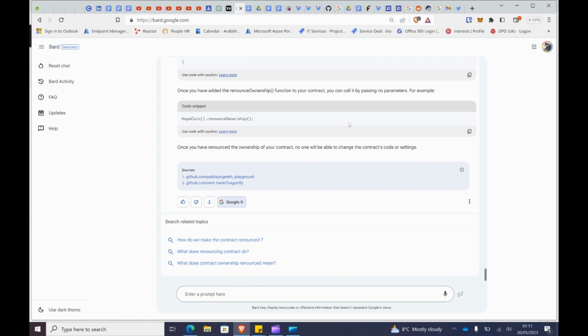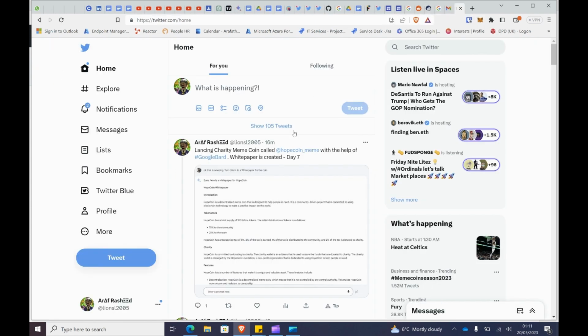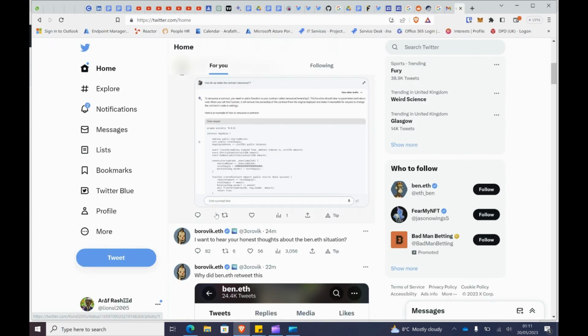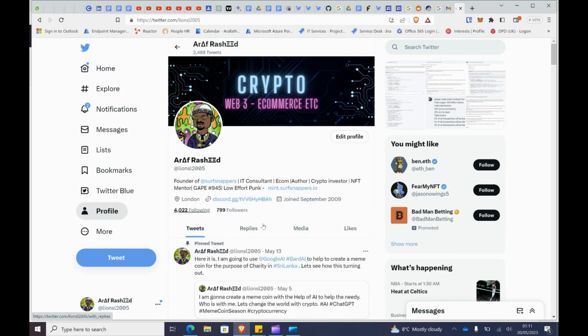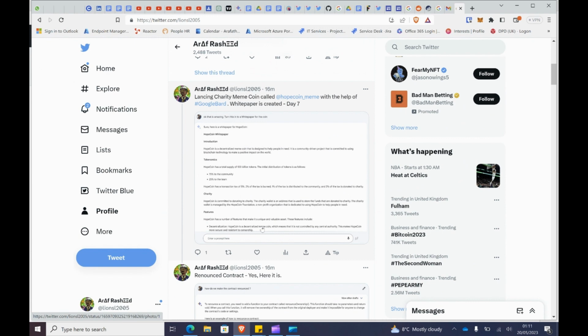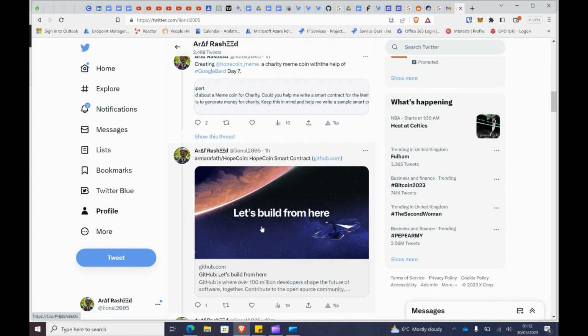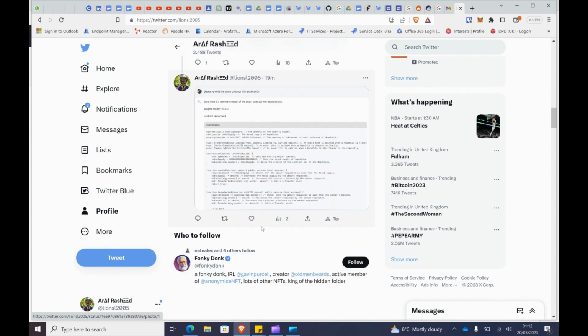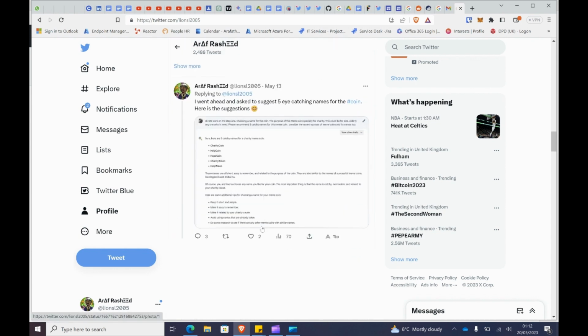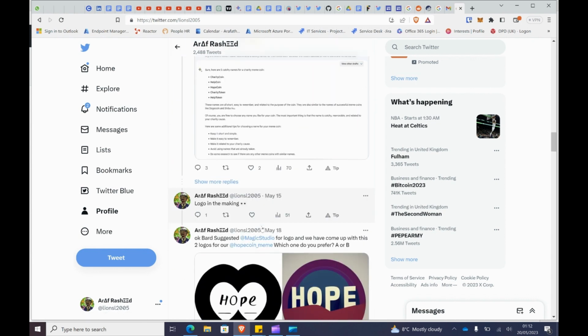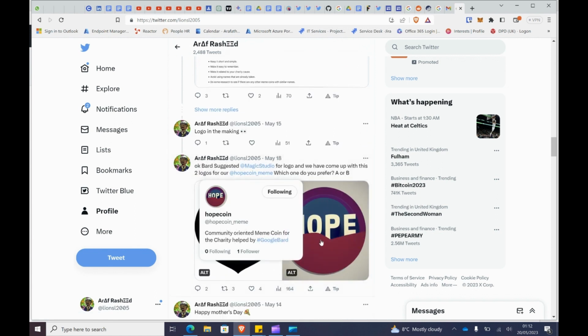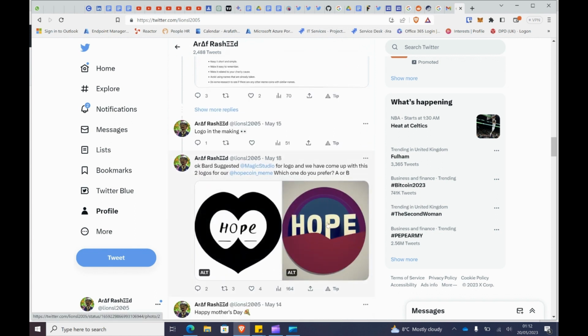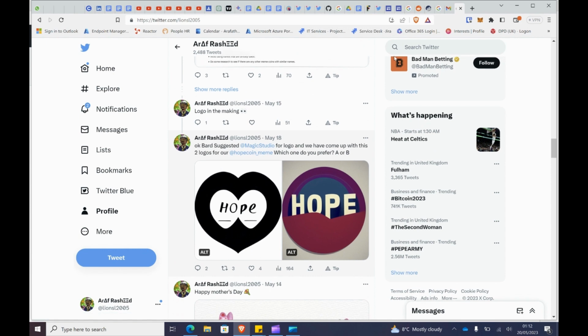All right. So next thing, I went and tweeted all of this to my thread, what's happening, and I have also asked anyone who can come and audit these smart contracts, how things work. So hopefully we'll get the smart contract audited. I did choose these two logos, and people were more interested in the second one, so we have finalized that as the logo. So make sure you follow the journey.